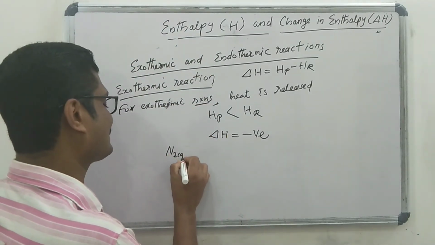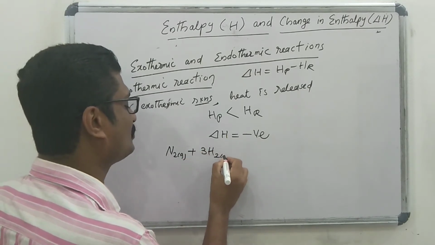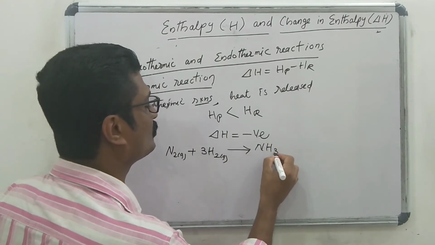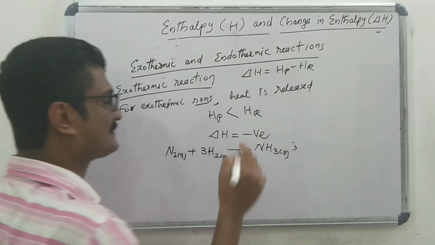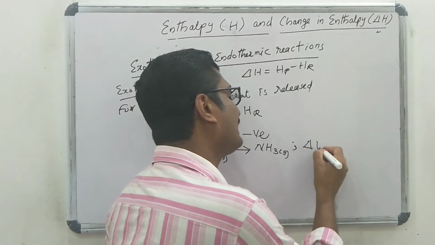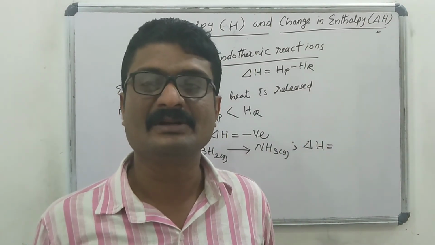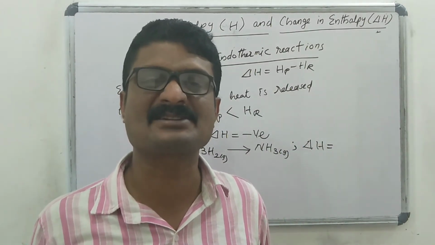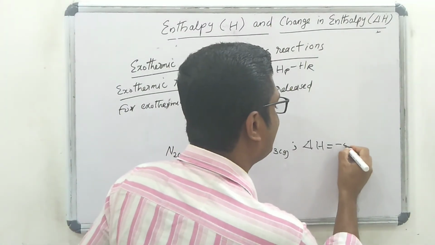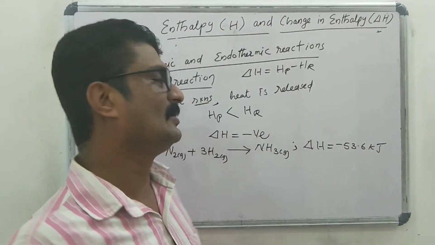N2 gas plus 3H2 gas gives 2NH3 gas. Here delta H is equal to enthalpy change takes place during the reaction is equal to minus 53.6 kilojoule. Okay.